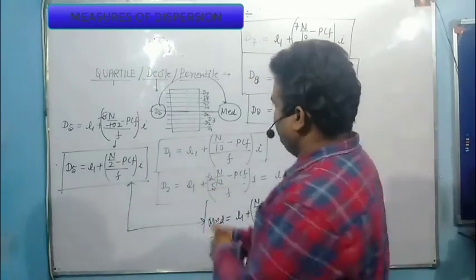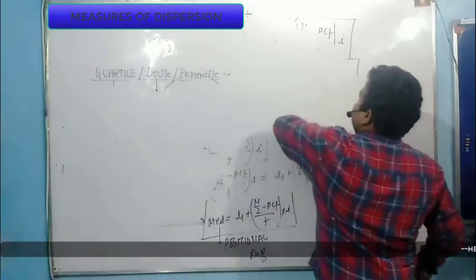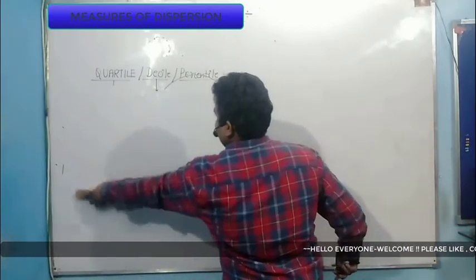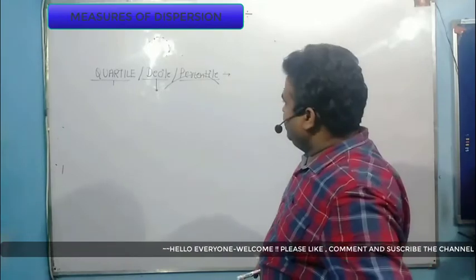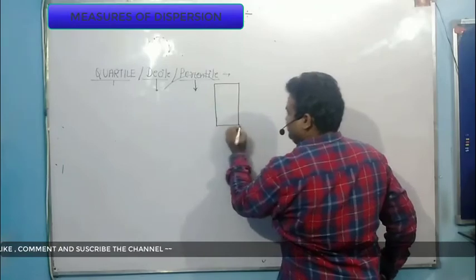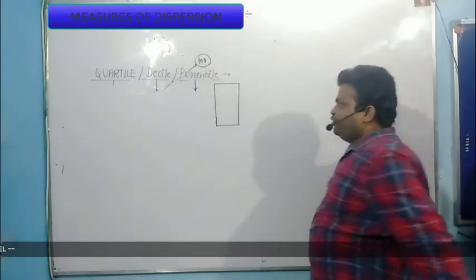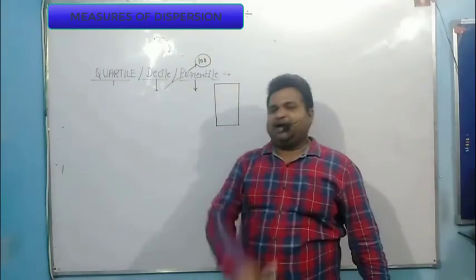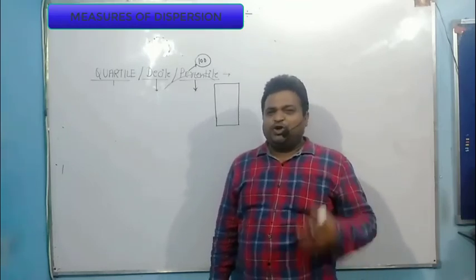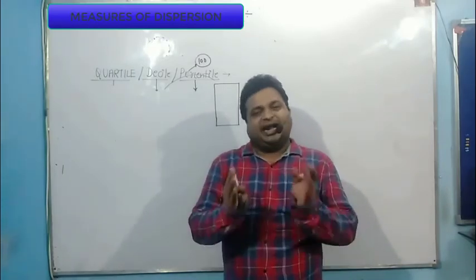Now I move to percentile. How do you calculate percentile? Again I give you the concept. Okay, this is your entire data set. Percentile means 100, so you have to divide this entire data set into 100 equal parts. For that you need to give 99 cuts, isn't it? Once you give 99 cuts, it divides the entire data set into 100 equal parts.